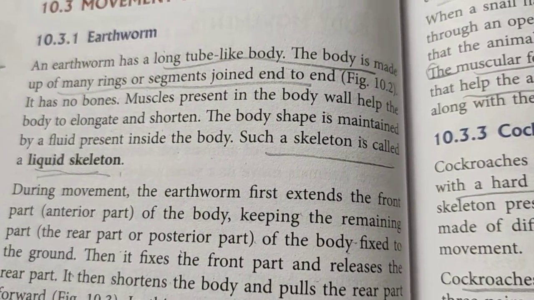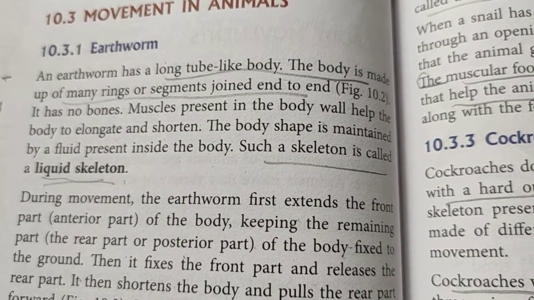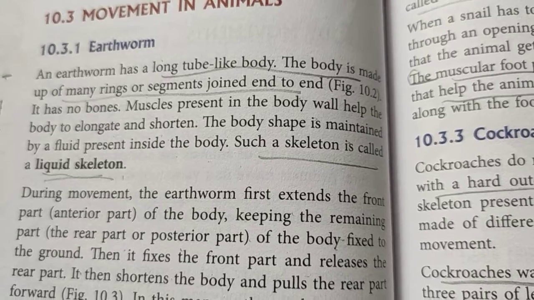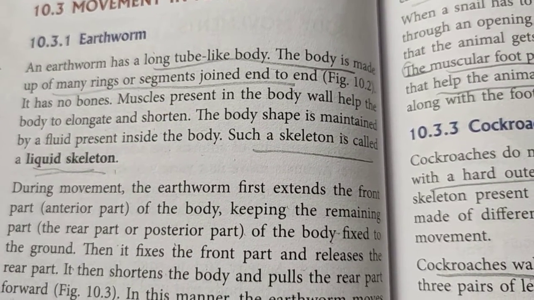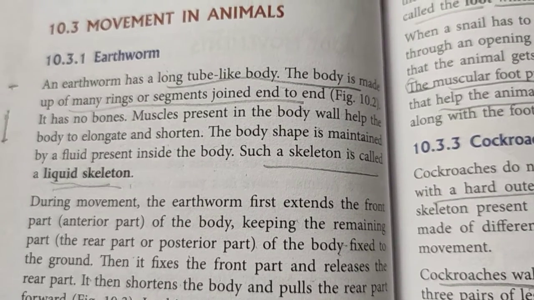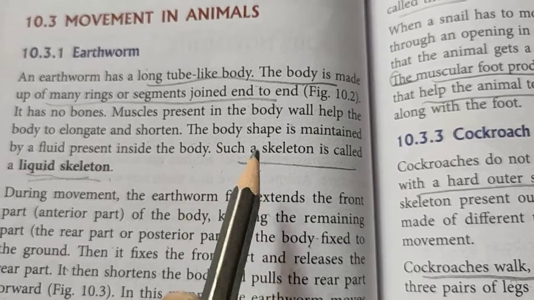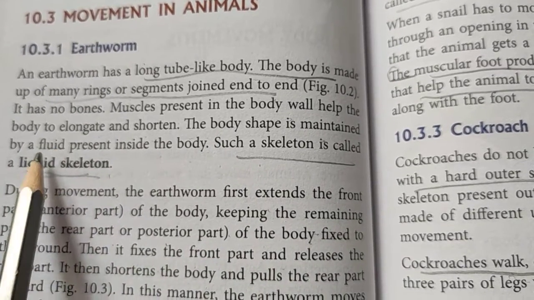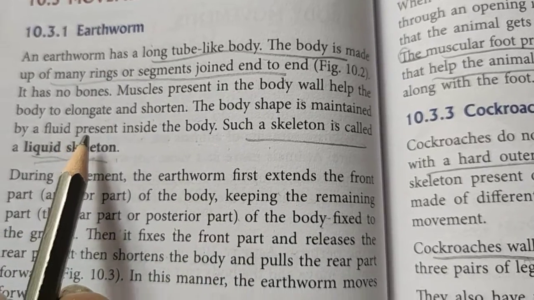We have the body shape due to the skeleton present inside our body, isn't it? But we are saying that earthworm does not have a skeleton. So how is that cylindrical and long, tube-like body shape maintained? It is maintained due to the fluid present inside the body.